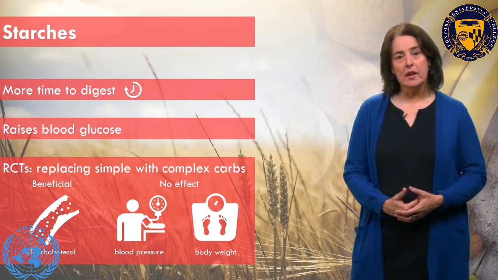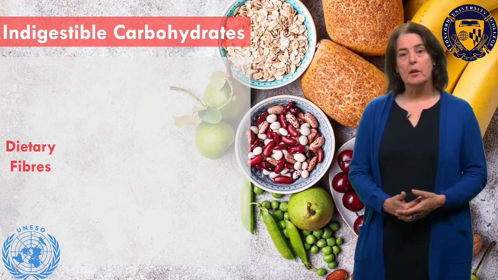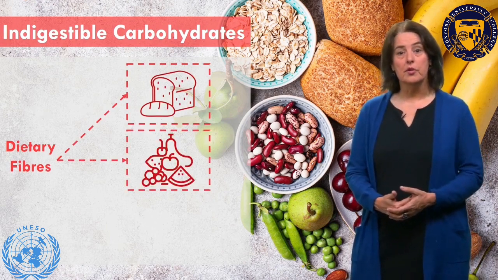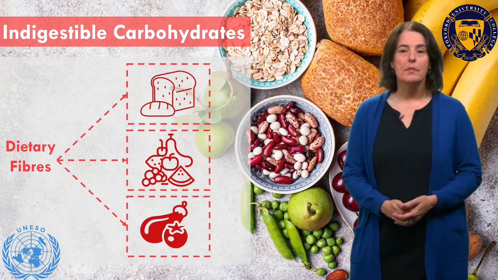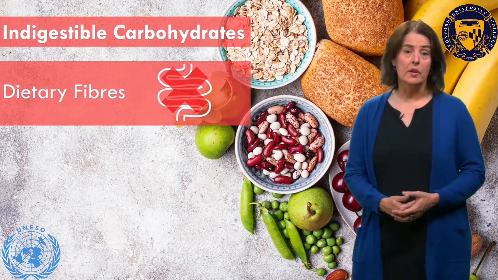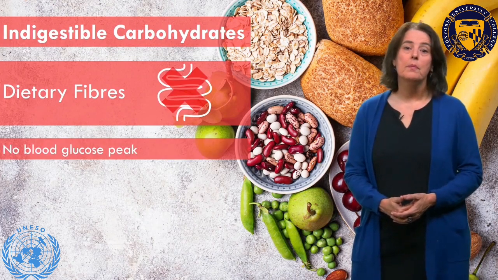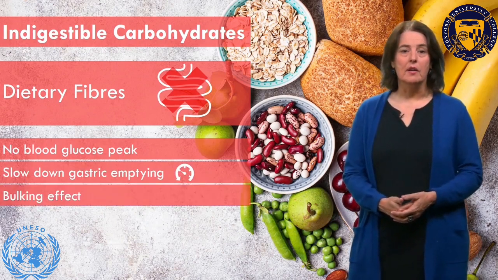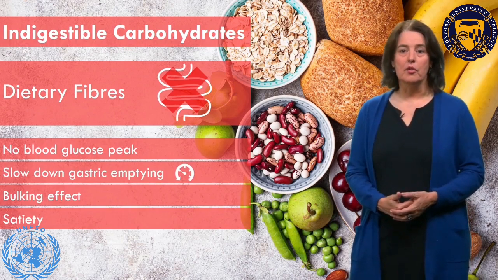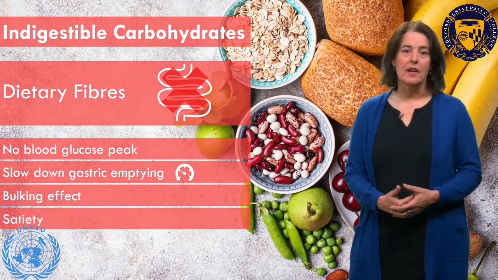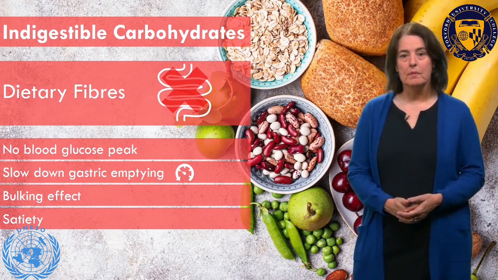We now move to indigestible carbohydrates, or the dietary fibers. They are present in plant foods such as whole grain bread and cereals, legumes, nuts, fruit and vegetables. Fibers are not digested by enzymes in the small intestine, and therefore they don't cause a peak in blood glucose. Fibers slow down gastric emptying and have a bulking effect in the gut. They enhance feelings of satiety. And that may be one of the reasons why a fiber-rich diet helps maintain a normal body weight.